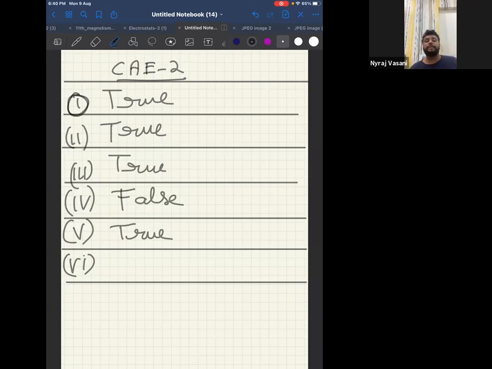For that, you need to ask the question, do they have the same unit? Answer is yes, they have the same unit because velocity is meter per second. Speed is also meter per second. Therefore, if the unit is same, can I say the dimension will also be the same? Therefore, it is true.